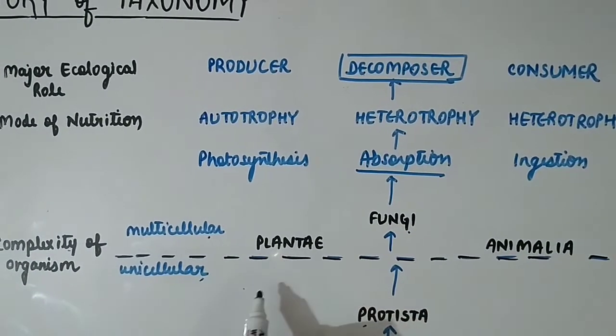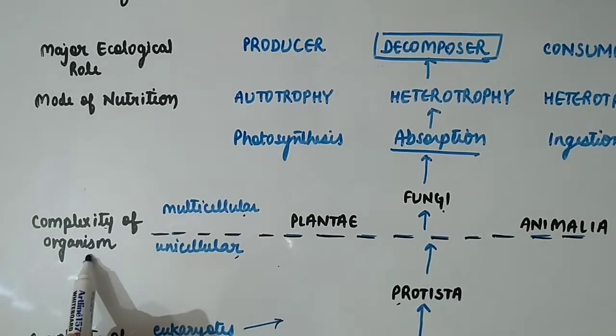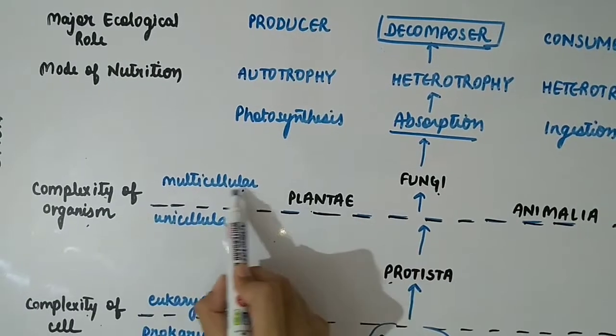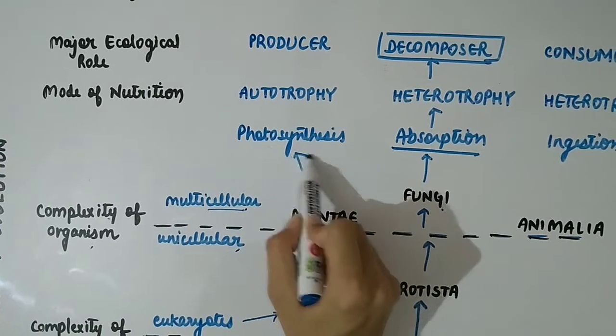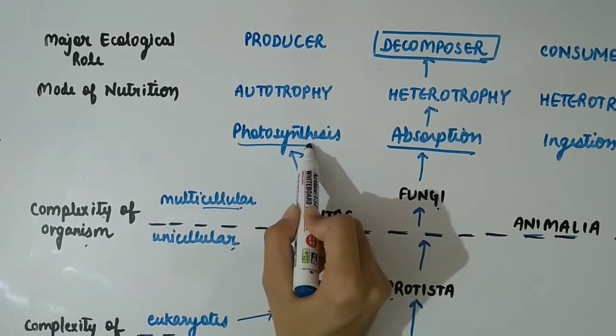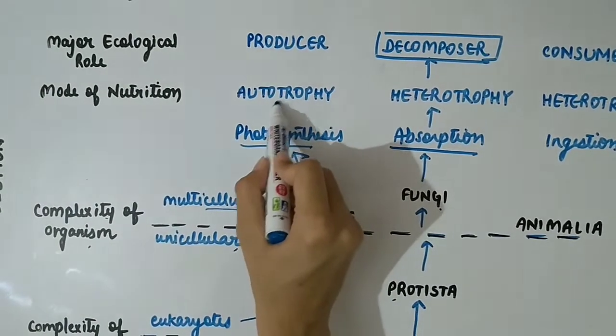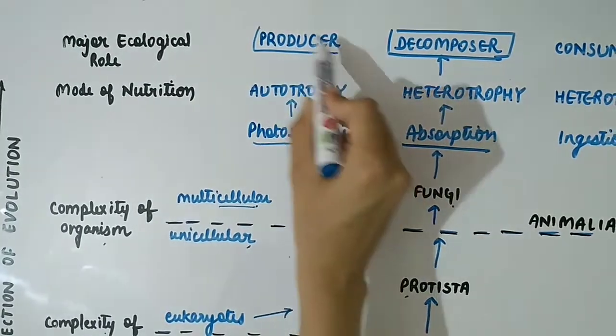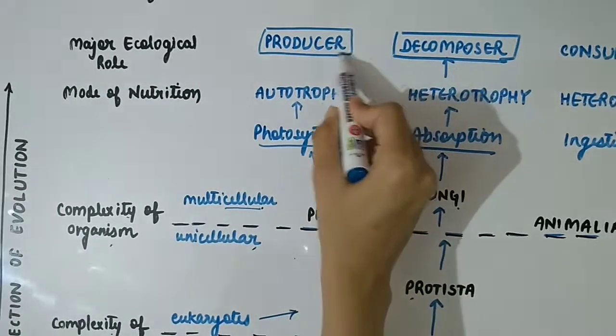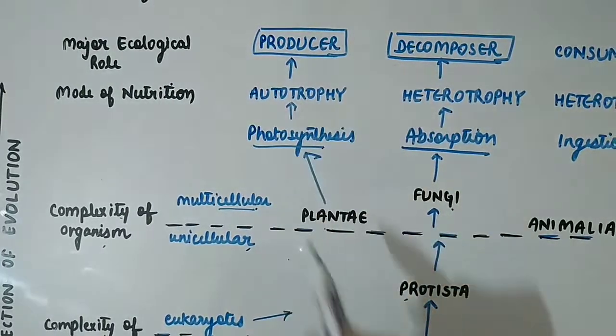Then Plantae. The body organization in kingdom Plantae is multicellular. The mode of nutrition in them is by photosynthesis. They are autotrophs, and their major ecological role is that they act as producers.